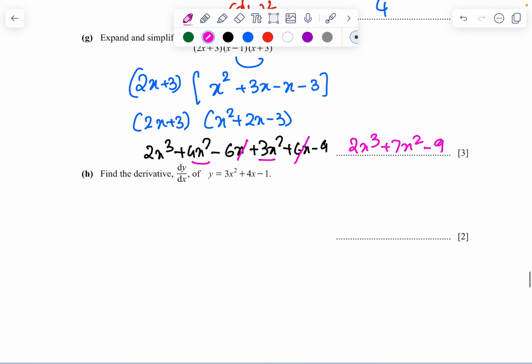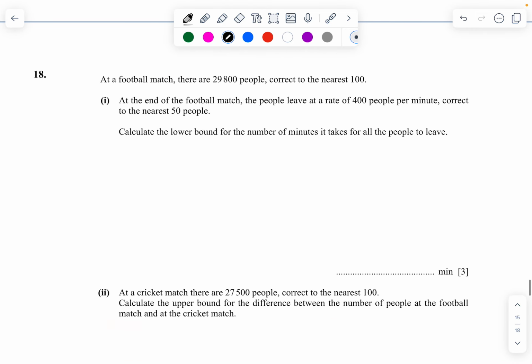Find the derivative dy by dx. So dy by dx should equal 3 times x square, whose derivative is 2x, plus 4x, whose derivative is 4, and minus 1, whose derivative is 0. So the answer is going to be 6x minus 4.